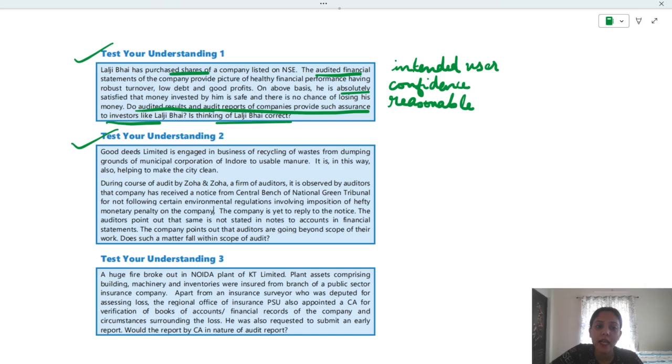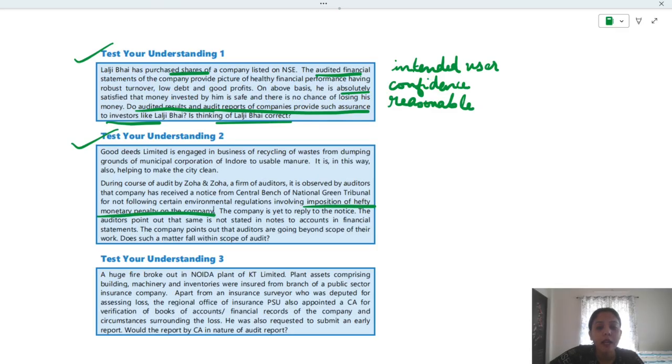So that is the way that it keeps the city clean. During the course of audit by Zoa and Zoa, a firm of auditors, it is observed by auditors that the company has received a notice from the Central Bench of National Green Tribunal for not following certain environmental regulations, involving imposition of a hefty monetary penalty on the company.